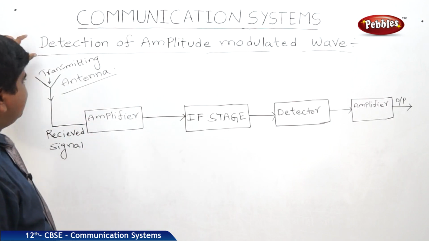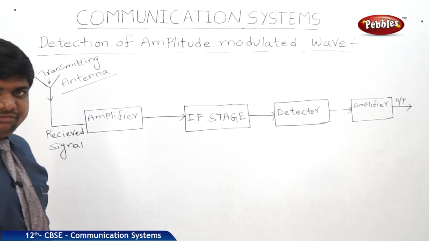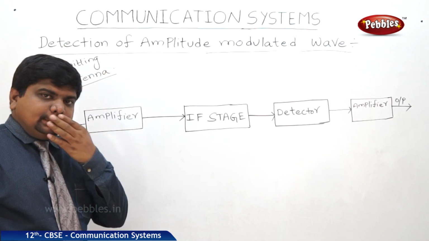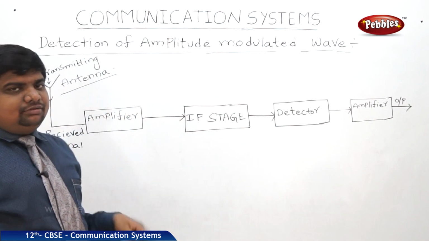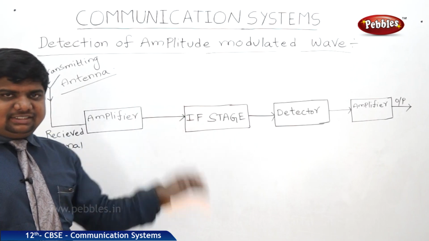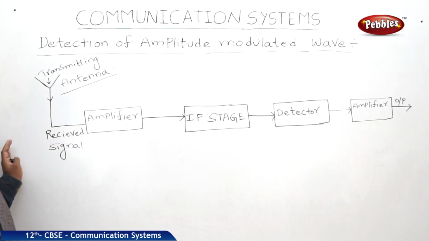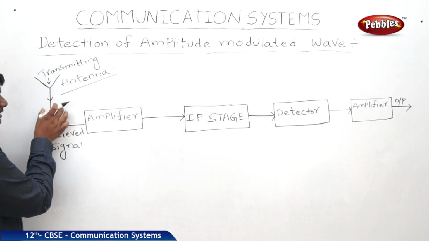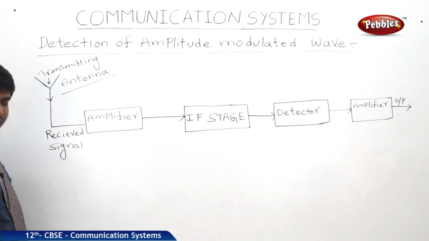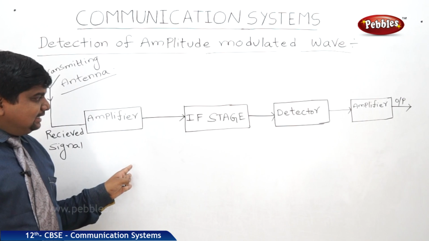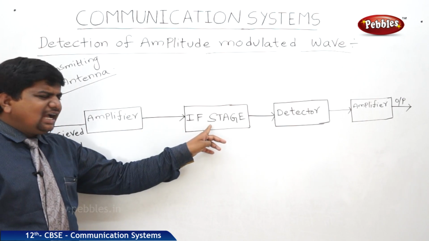Now we will see the detection of the amplitude modulated wave. Just before this concept, the transmitting antenna releases the amplitude modulated wave. Now how to detect that? The detection goes like this. Yes, this is the receiving antenna which sends the received signal to the amplifier, which amplifies it. Then it is connected to the IF stage.